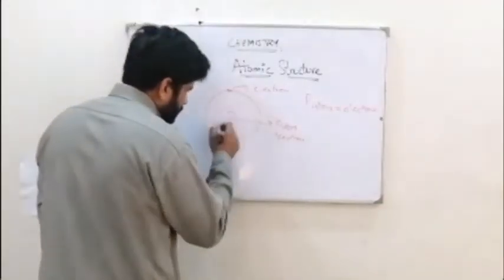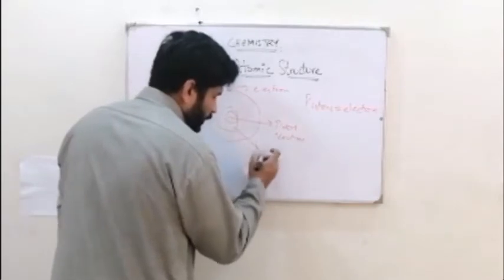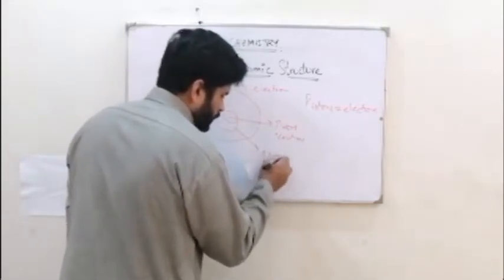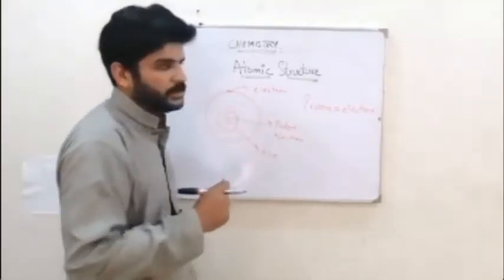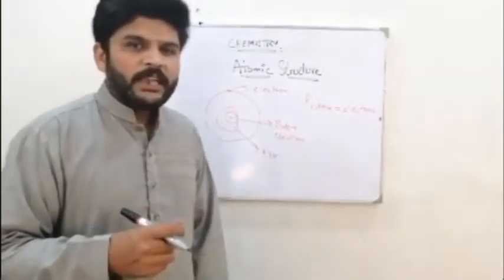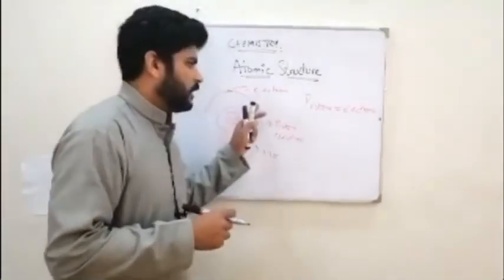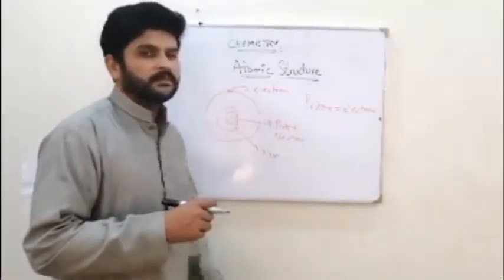Now, this nucleus is positively charged, very dense and positively charged, while these electrons are negatively charged, so they cancel out the charge of each other. The atom only gets a charge when one of them is lost.